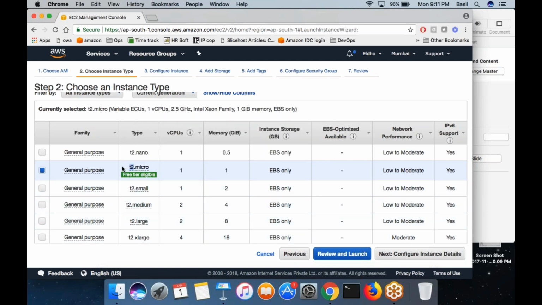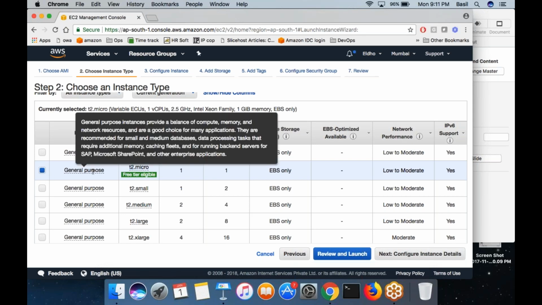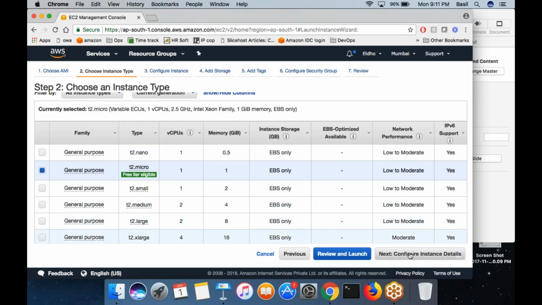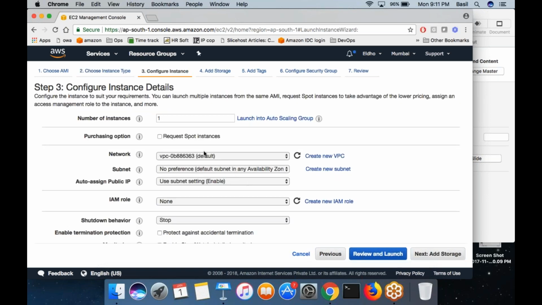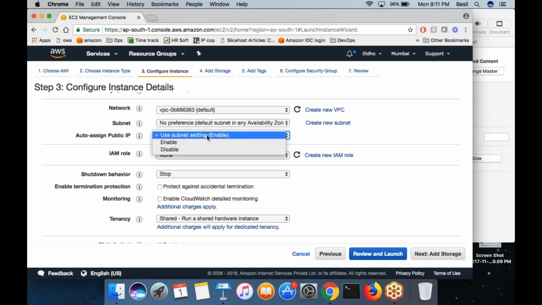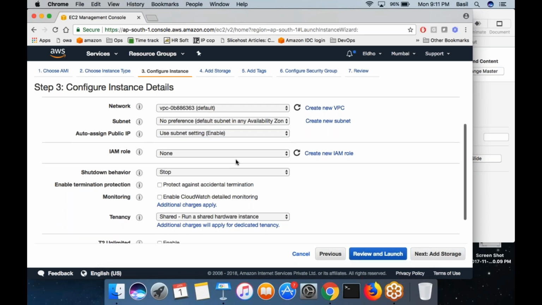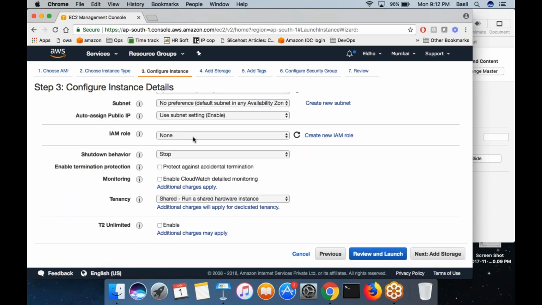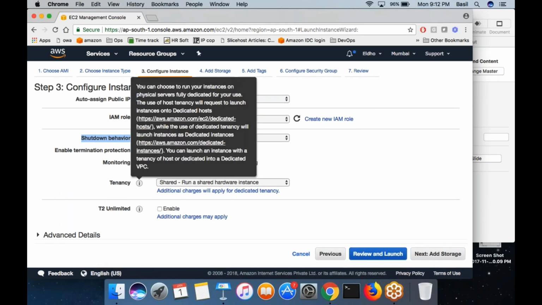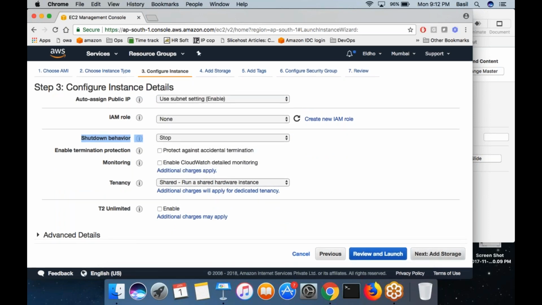In your case, right now it is only T2 Micro that is free. That is the reason we are always going with this option, T2 Micro. Check this T2 Micro option, click on next. It would then ask you which network you want to add the machine to, which subnet, and whether it needs a public IP or not. IAM role, which we haven't discussed yet, we will when we learn IAM. Shutdown behavior is stop. All these things we have seen yesterday, right? So click next.